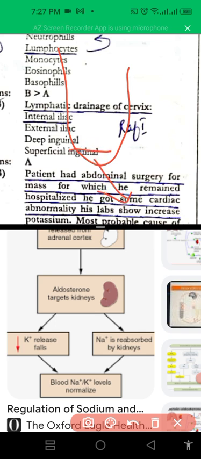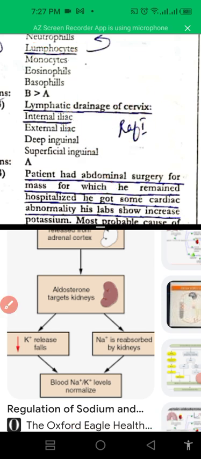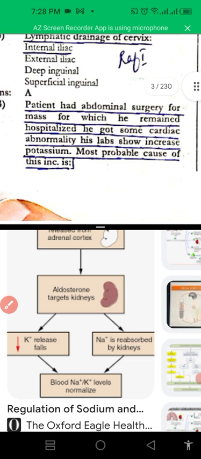Anterior tip of tongue drains to the submental lymph node, while the anterior two-thirds drains through the deep cervical lymph node. Pharyngeal lymph drains into the superficial group of deep cervical lymph nodes, and the lateral part drains into the submandibular lymph node. So this is a very important thing to memorize.